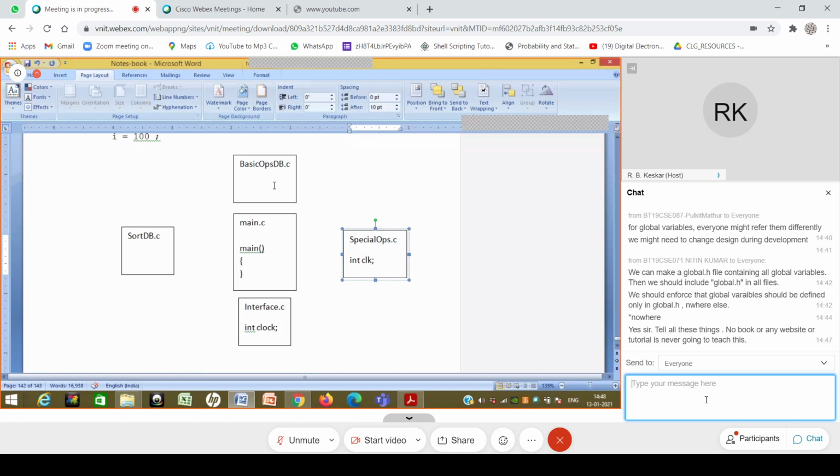Okay. So let me first tell you the first part. Firstly, people don't write programs only in .c files. First they thrash out, and for example, this interface guy is going to say that I'm going to give you some functions which all of you other guys can use. He says that I want functions from sort, maybe some special operations from this thing, basic ops from this thing. He says, why don't you tell me the function names for your insert and delete? These are the functions I'm going to call. This is what the interface guy is going to say.